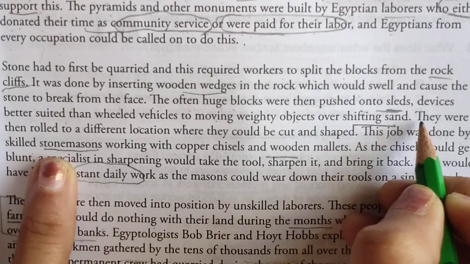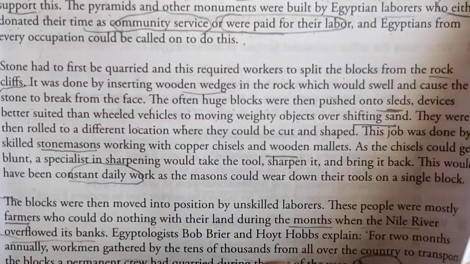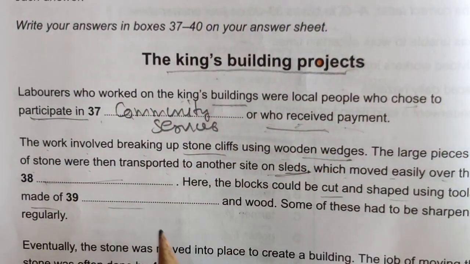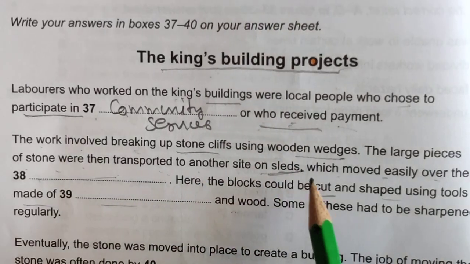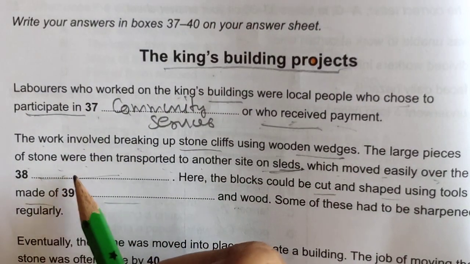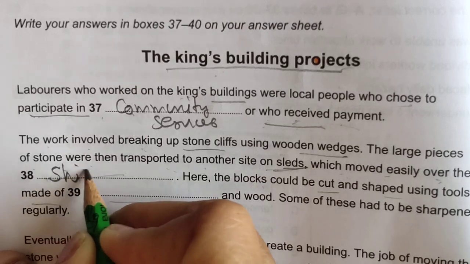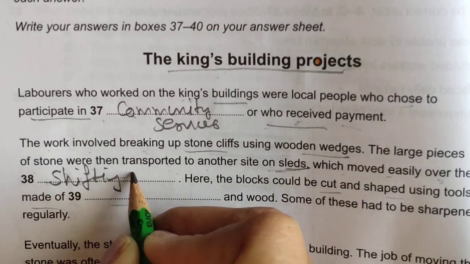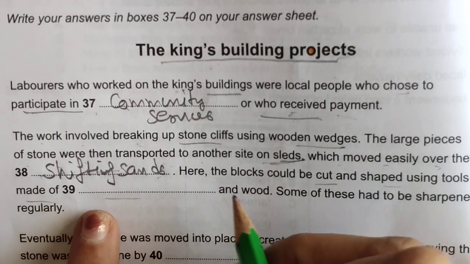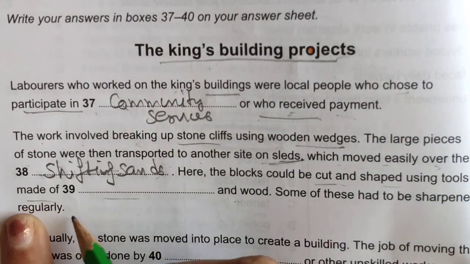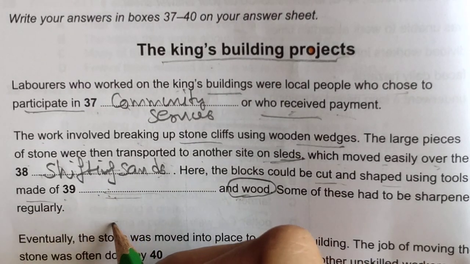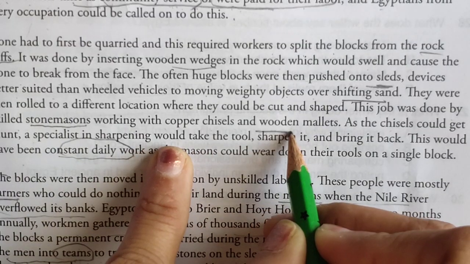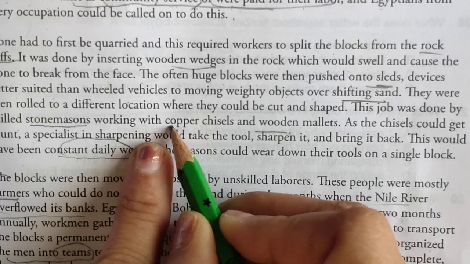Okay, so another, let's look at the question statement again. So this is the statement. This we have read, the largest pieces of stone were then transported to another site on sleds which moved easily over the shifting sand, because that's why they were here. The blocks could be cut and shaped using tools made of wood. Let's read what it was. So wooden word is also there here, and is also there.